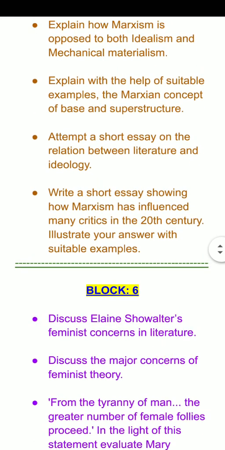Next is, explain with the help of suitable examples the Marxian concept of base and superstructure. Of late, this question is one of the most favorite questions of IGNOU, because it has been seen multiple times either in the short notes or in the 20 marker question. Attempt a short essay on the relation between literature and ideology. So we need to write an essay stating the relationship between literature and ideology.